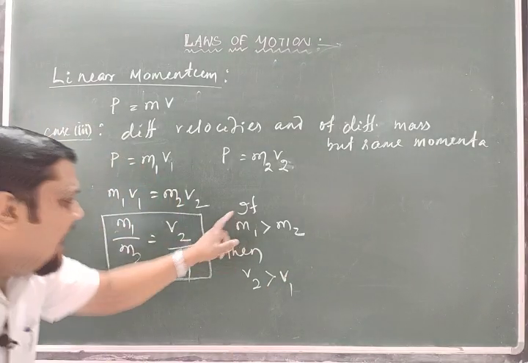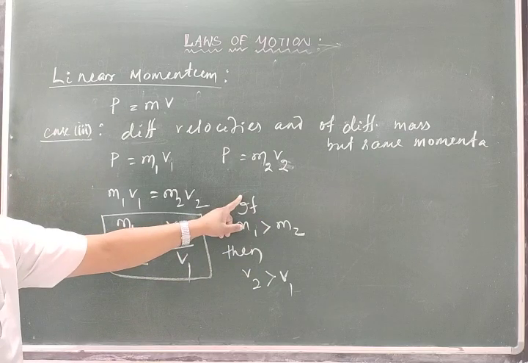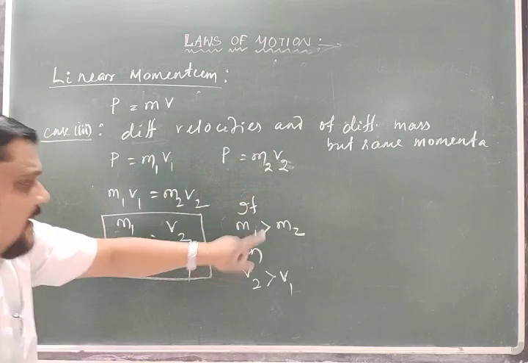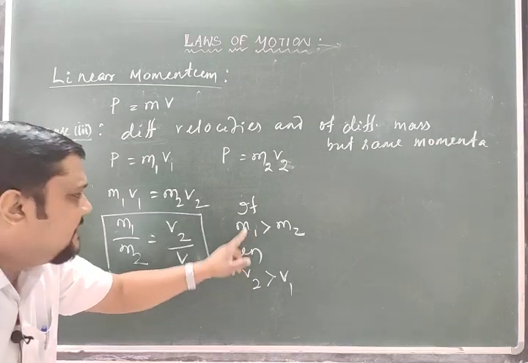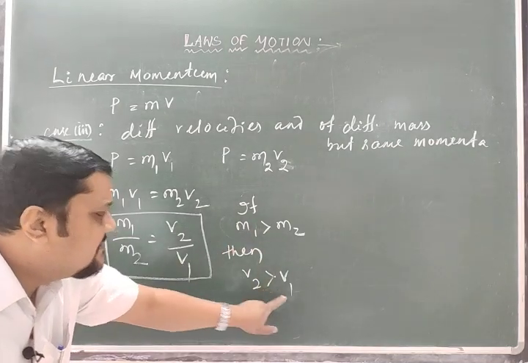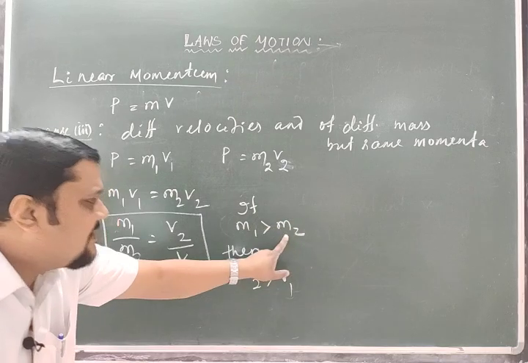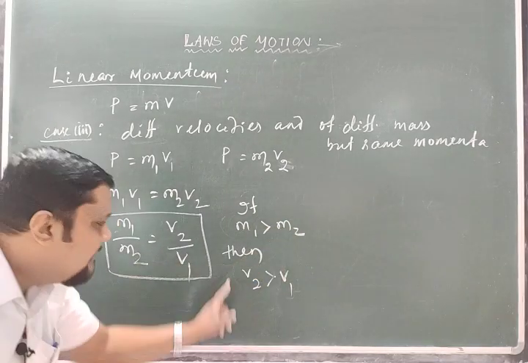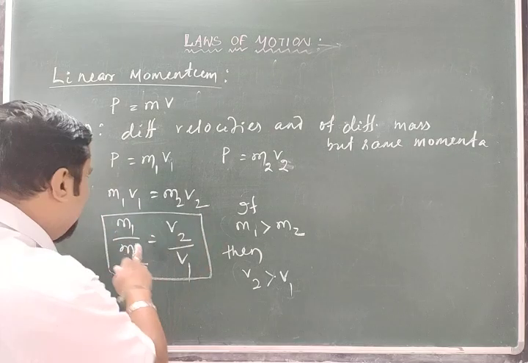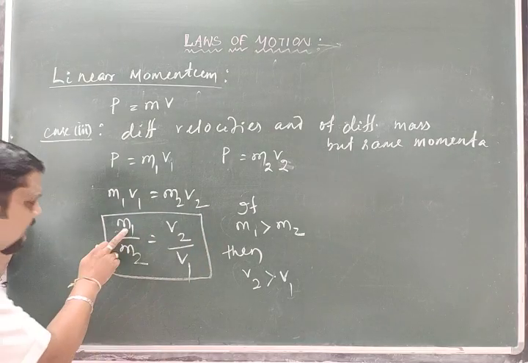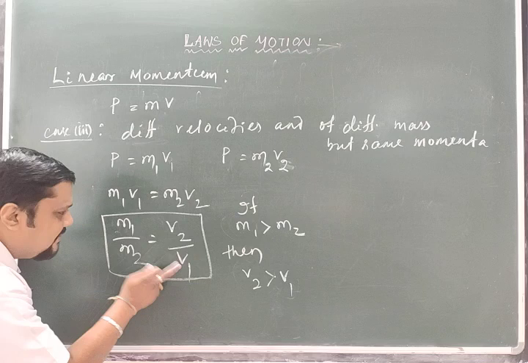It means for the same momenta, the larger the mass of the body, the smaller is the velocity, or the smaller the mass of the body, the larger is the velocity. So that is the conclusion. And here also you can say it is inversely proportional, m1 with v1.